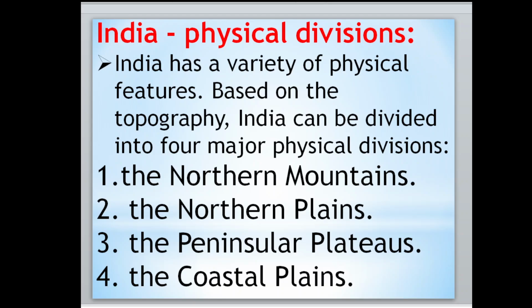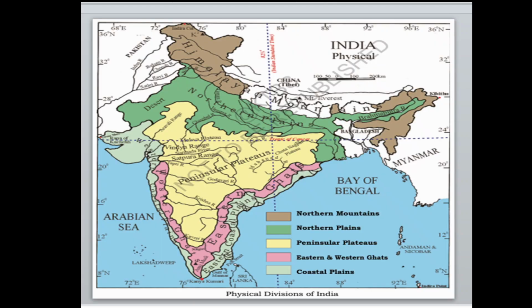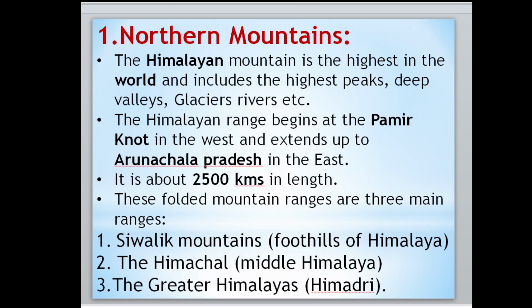Now move on one by one. We will come to know about them, the explanation part. First we move to the northern mountains, which we can call the Himalayas. The Himalayan mountains are the highest in the world and include the highest peaks, deep valleys, glaciers, rivers, etc. You came to know these new words: peaks, deep valley, and these also. Now let's come to these new words.